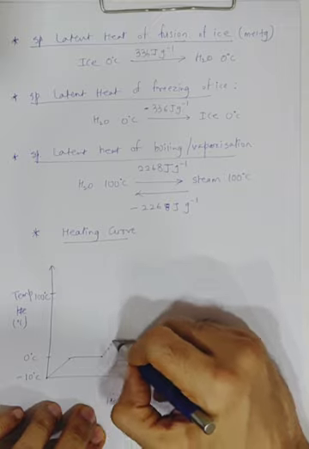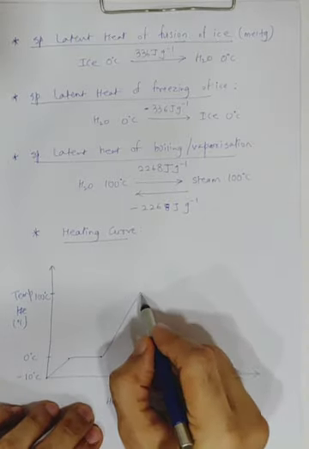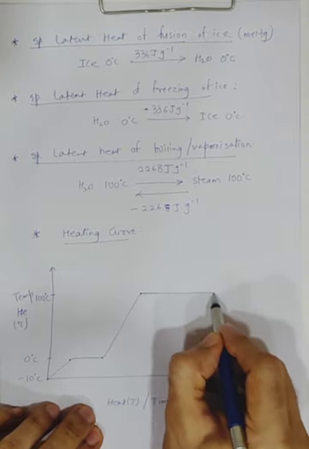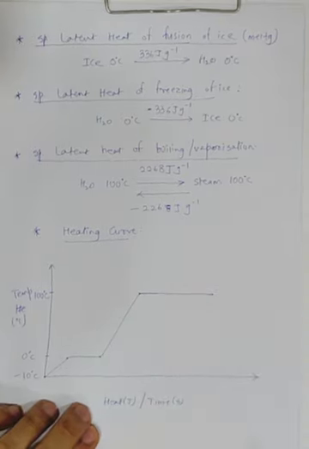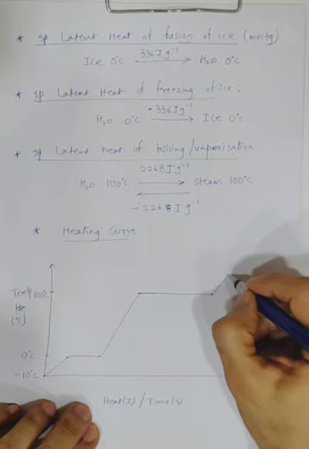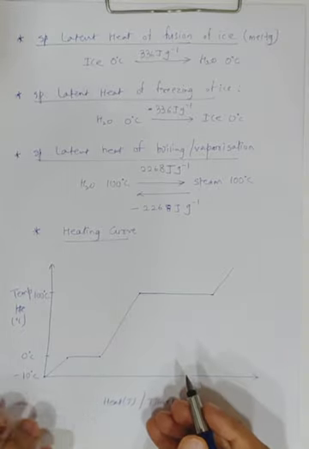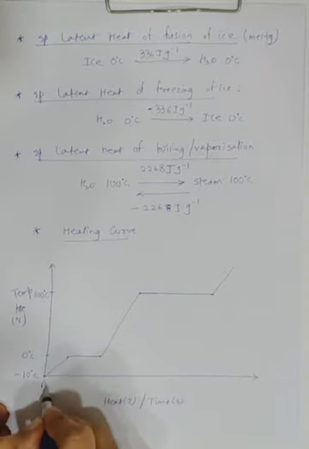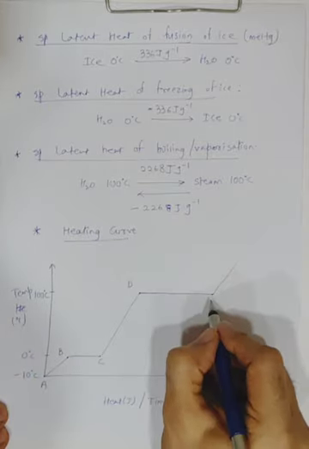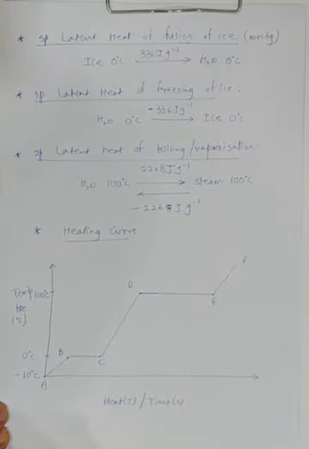Again there will be a rise in the temperature, then again no rise in the temperature for some time, and then again a rise. I don't know further, so I've just drawn dotted lines. Say this is your process AB, that's your BC, CD, E and then point F out here.